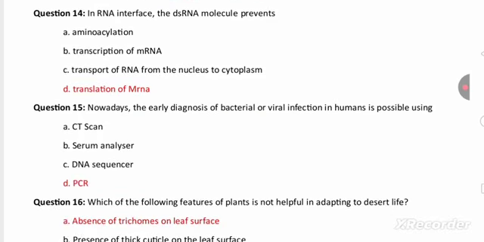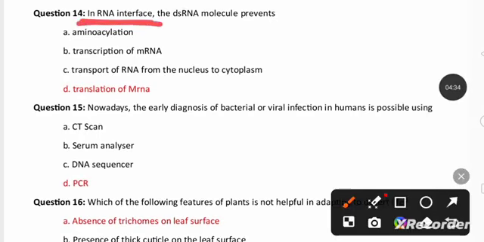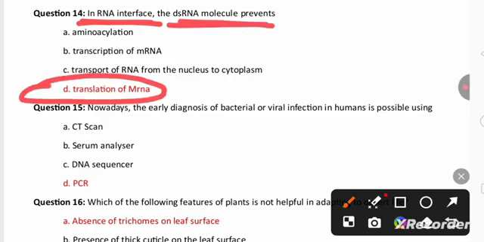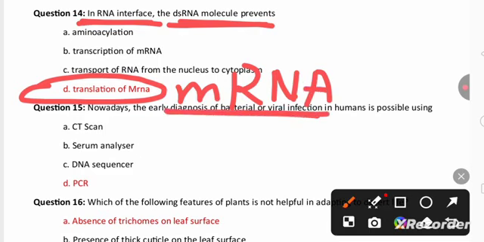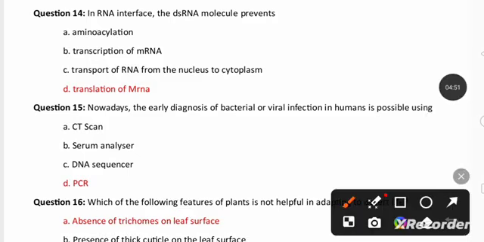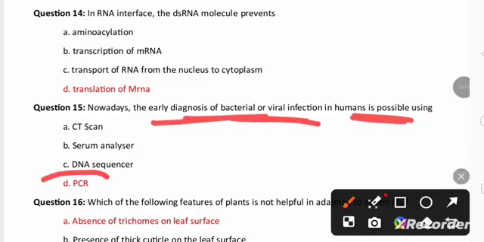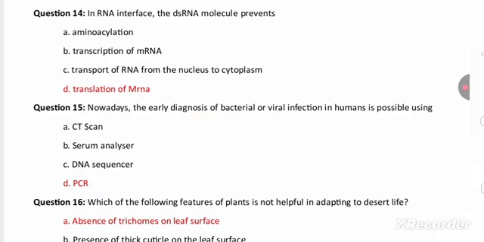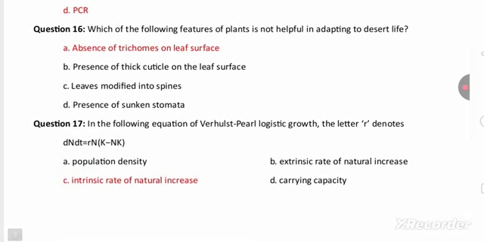Next, RNA interference. RNA interference or mRNA silencing. The double-stranded RNA molecule prevents the translation of mRNA in the nematode. mRNA of the nematode does not undergo translation with the help of this RNA interference. Next, nowadays the early diagnosis of bacterial or viral infection in human possible because of one of the diagnostic technique called PCR.